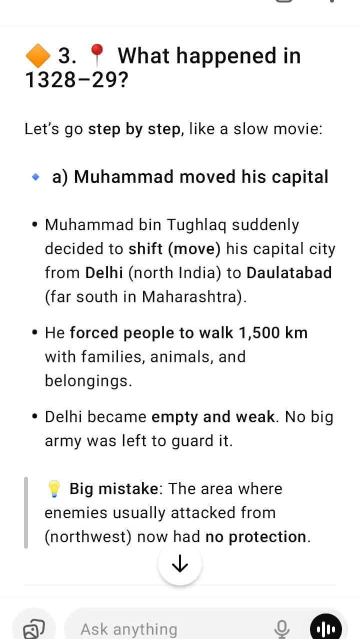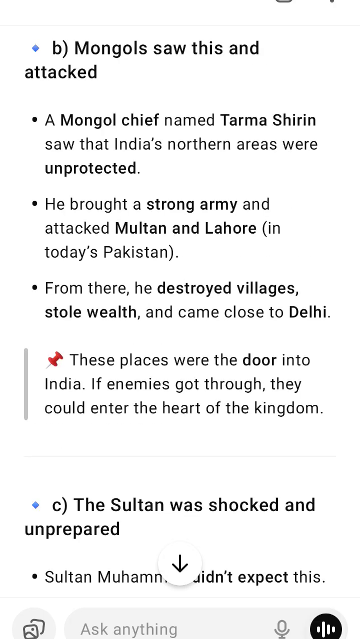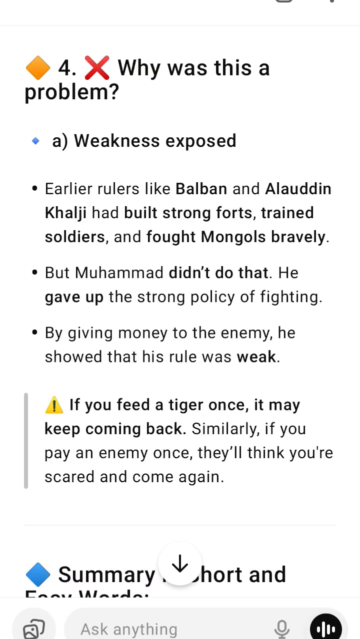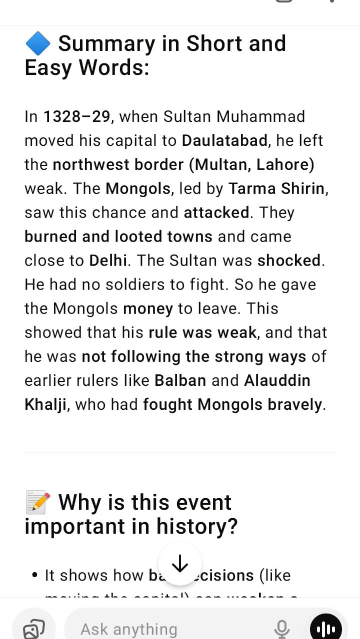Number 5. Effects. What were the results of this invasion? Negative outcomes. The Mongols were not defeated, only paid to go away. The policy of resistance, followed by earlier strong rulers, was abandoned. Muhammad's administration looked weak, unprepared, and afraid. Future enemies might think India was now easy to attack. People lost trust in the Sultan's military strength.